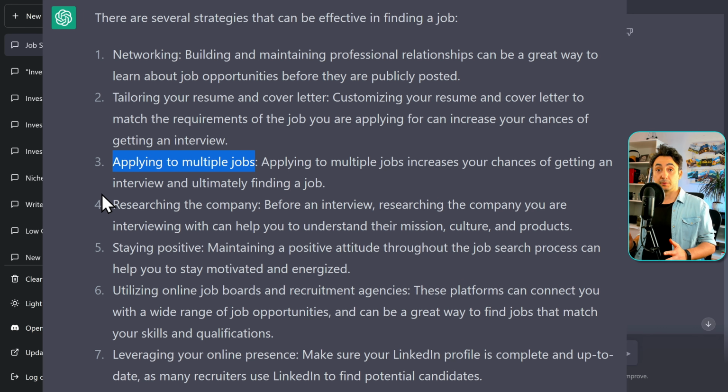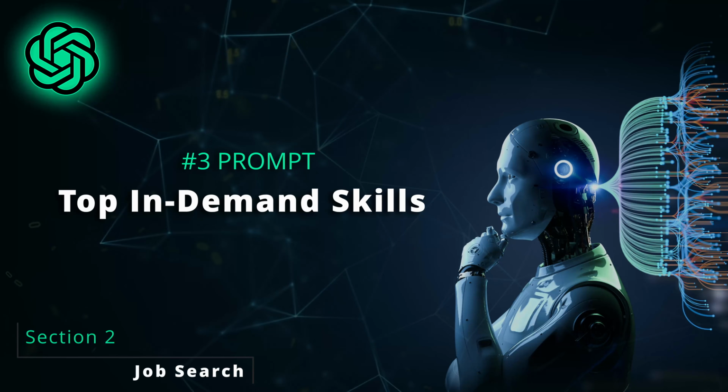Just apply everywhere. So what I think about those advices, they are all great, really, like here, stay positive and so on. I really love this answer from ChatGPT. Alright, so now let's move to the next one.